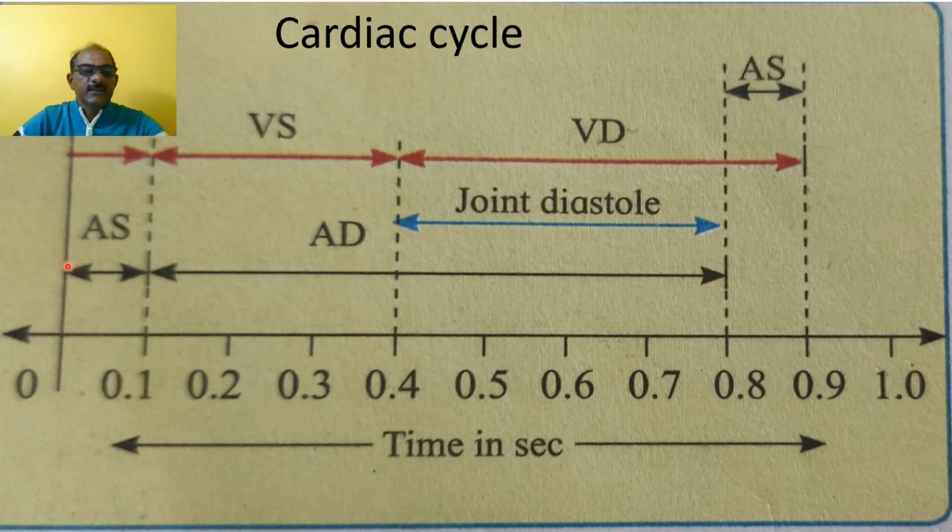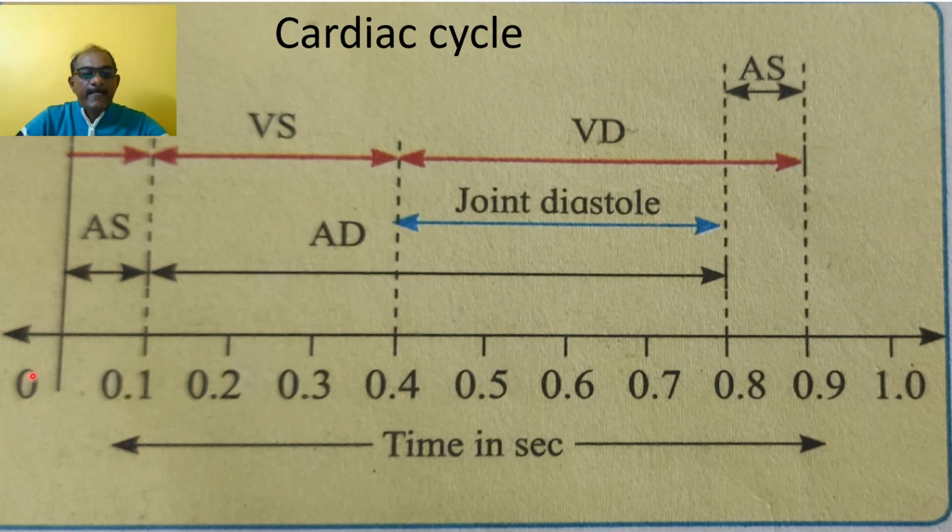So in this fashion, auricular systole means auricular contraction. Ventricular systole means ventricular contraction. Auricular diastole means auricular relaxation. Ventricular diastole means ventricular relaxation. Joint diastole means that at a time when both the auricle and ventricle are in relaxation, it's called joint diastole.